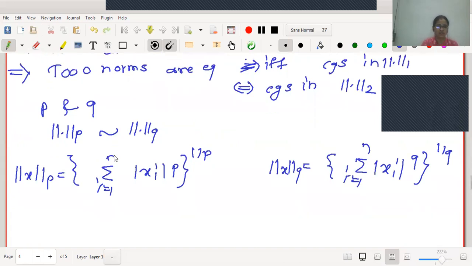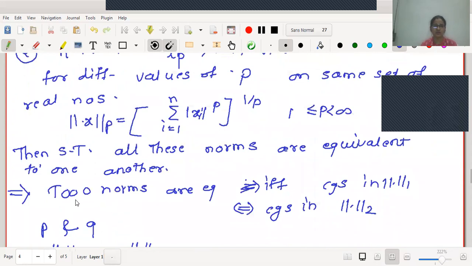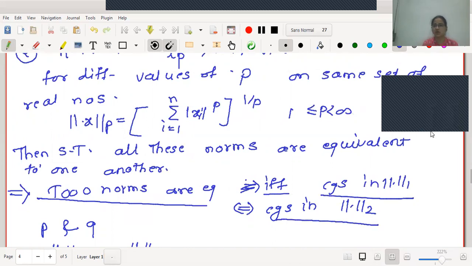For this, as I told you already, we are going to make use of this corollary. Two norms are equivalent if and only if convergence in norm 1 implies, and is implied by, convergence in norm 2. Therefore, what should we start with?